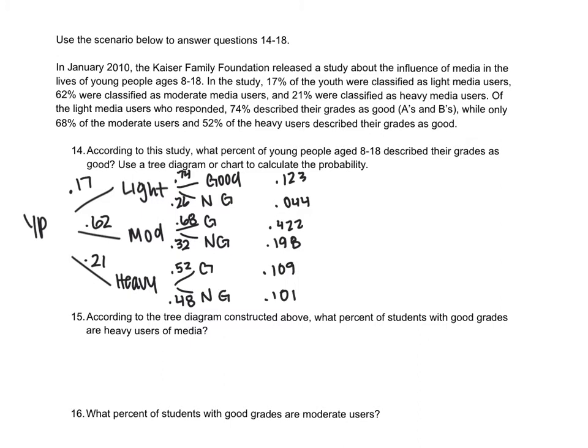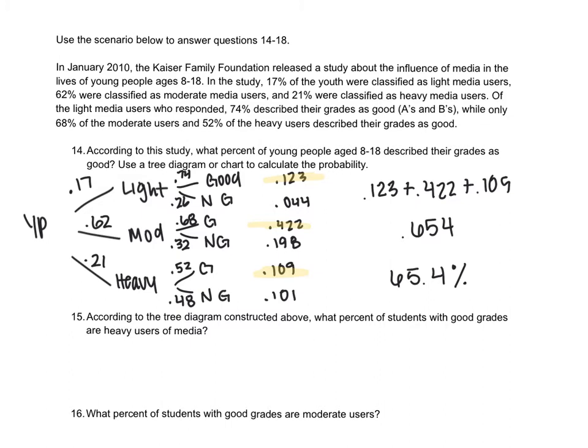So we want the percent who describe their grades as good. So that's light and good, moderate and good, and heavy and good. And then we're going to add those together. So 0.123 plus 0.422 plus 0.109. So we're going to get 0.654, which if we convert to a percentage is 65.4%.